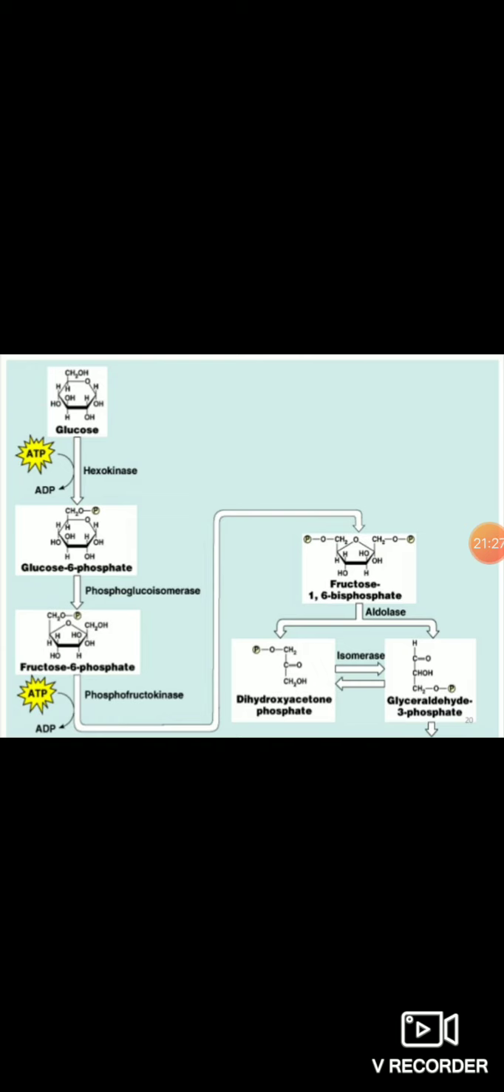Phosphohexoisomerase. Okay, phospho means what? Phosphate. Okay, hexo or gluco, hexo means what? 6 carbon ring. Glucose is what? 6 carbon ring. Okay, so from 6 carbon ring we are going for the fructose.